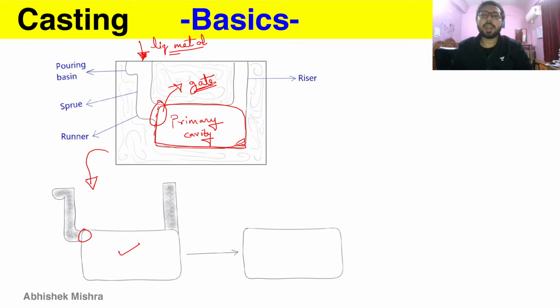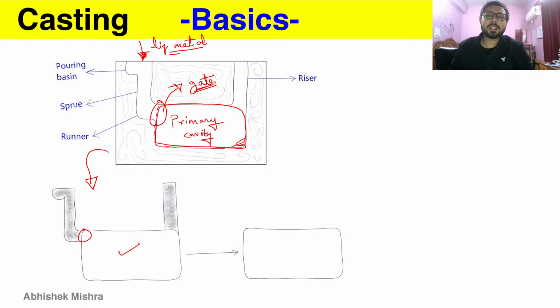Your riser is there to compensate for shrinkage, because when the liquid metal solidifies, it will shrink due to alpha, that is the thermal expansion or contraction coefficient, and you need some extra metal to compensate for the shrinkage.